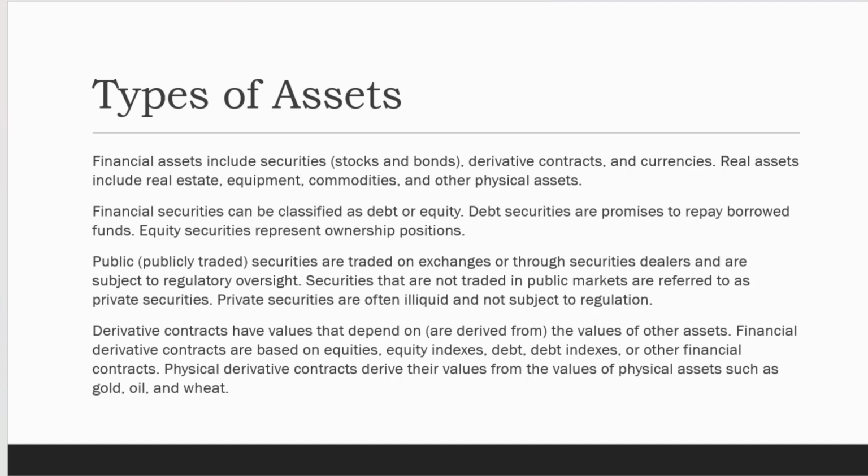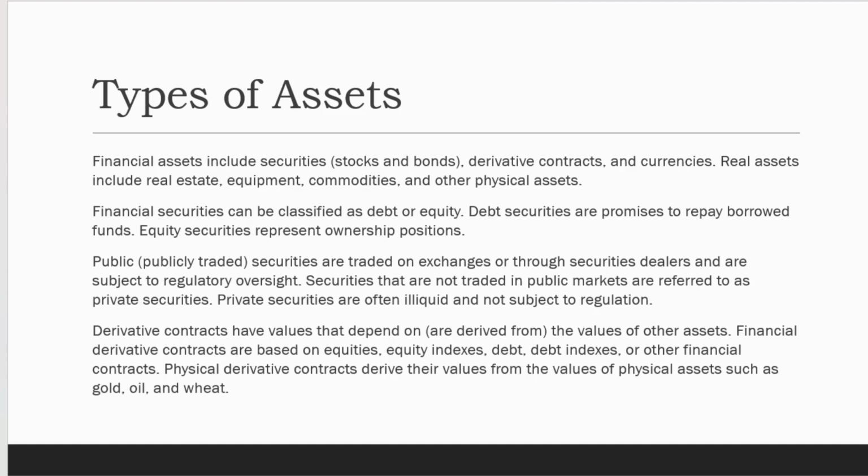Publicly traded securities are traded on exchanges or through security dealers and are subject to regulatory oversight, such as in India, SEBI regulates the stock exchange. Securities that are not traded in public markets are referred to as private securities. Private securities are often illiquid and not subject to regulation. They are illiquid because there is no regulation in that kind of securities.